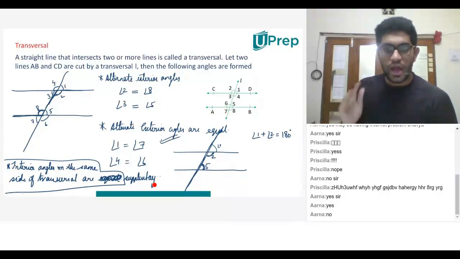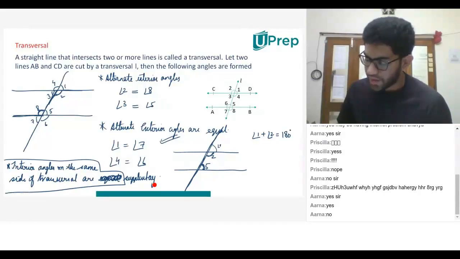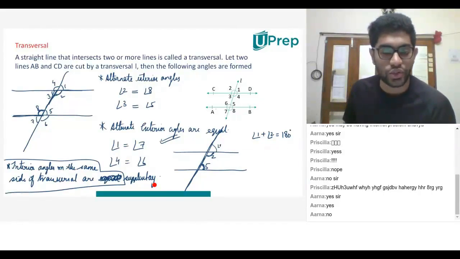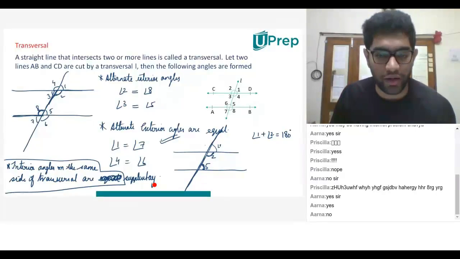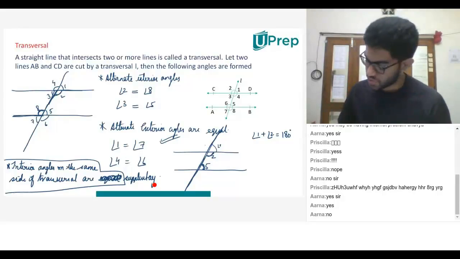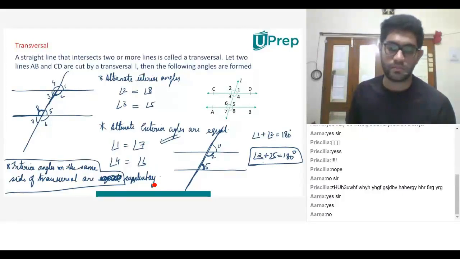For example, angle 5 and angle 1 are equal, guys, because they are corresponding. You guys agree with me? Angle 1 and angle 5 are equal. Angle 1 and angle 2 give us 180 degrees. Correct? But instead of angle 1, I am only writing angle 5. So angle 2 plus angle 5 would also give me 180 degrees. You guys agree with me?